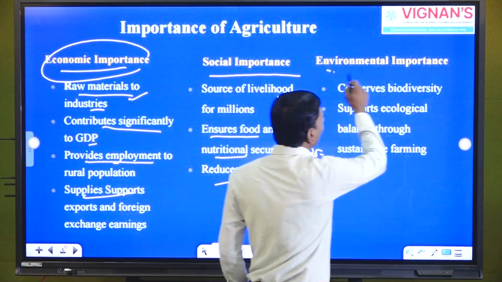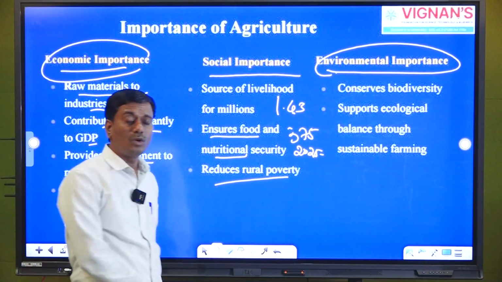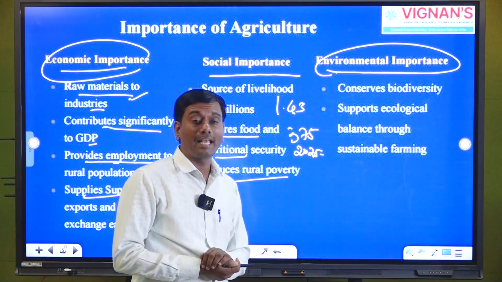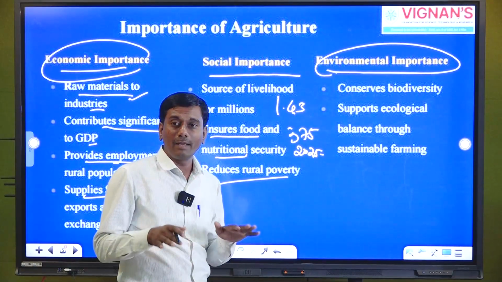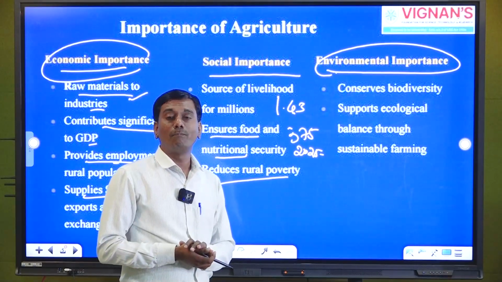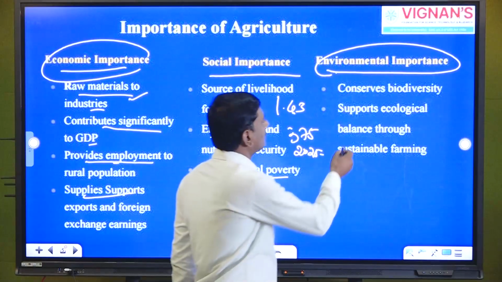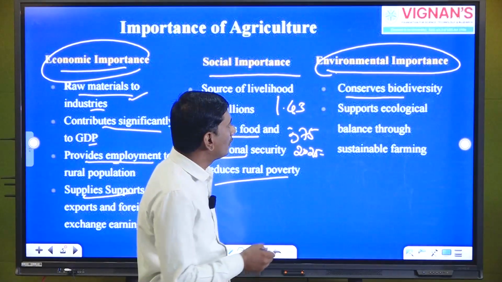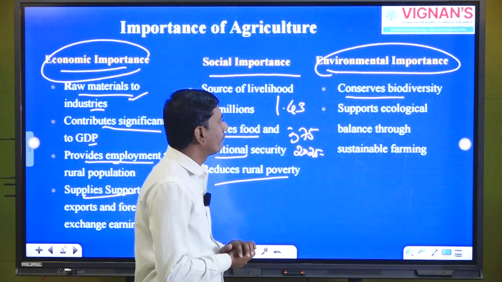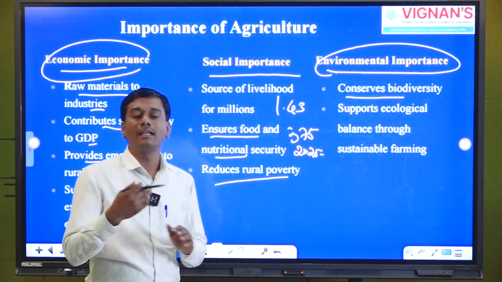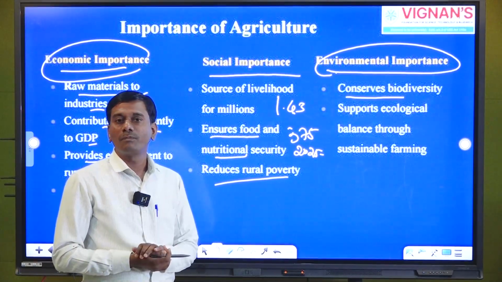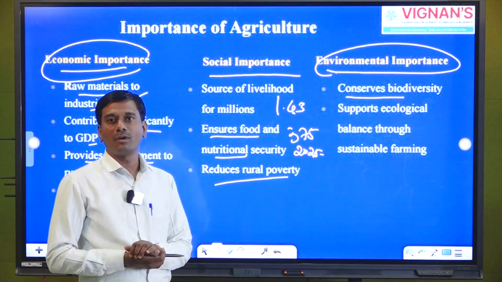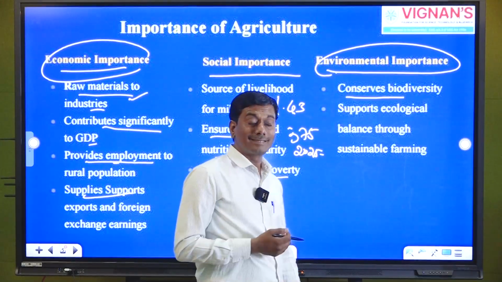So in terms of environmental importance, this is also important. Though on one side, after the green revolution, with excessive utilization of chemical fertilizers, we used to take care of our environment also. Right now it is very important to preserve our biodiversity. So in that context, this sector is very important because it conserves biodiversity. So we should support ecological balance, okay, through sustainable farming, advancing the different types of farming we apply in the present perspective, especially organic farming, natural farming. This is very important so that we can achieve environmental sustainability.